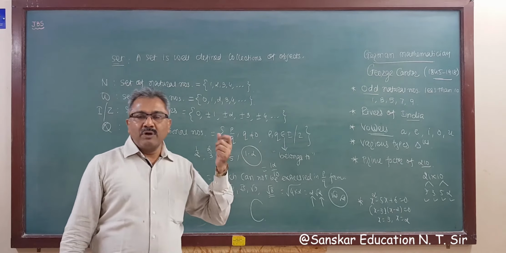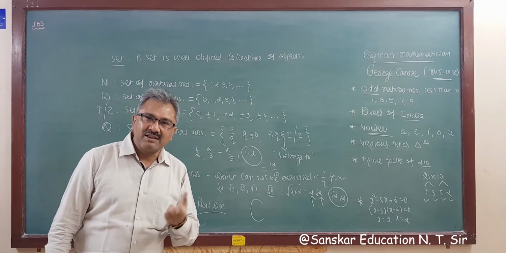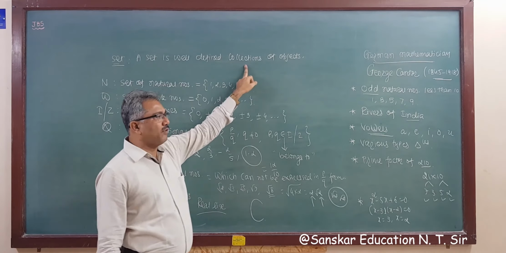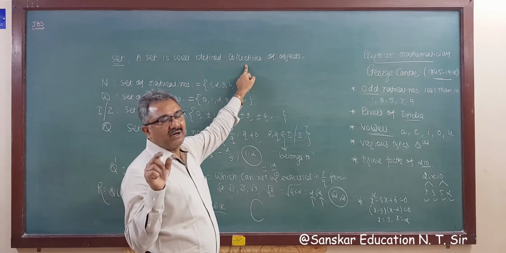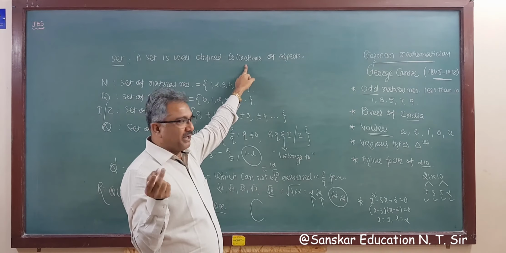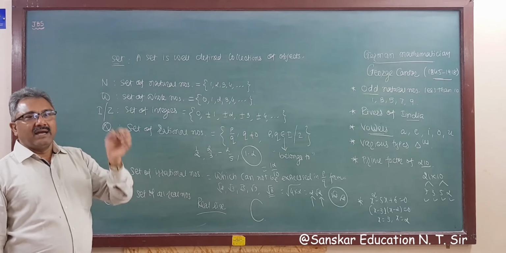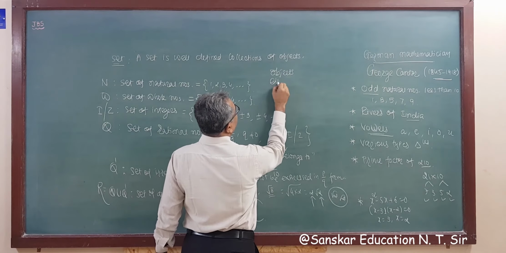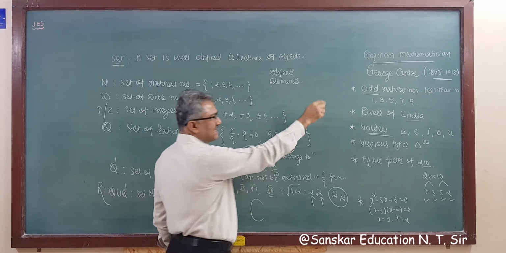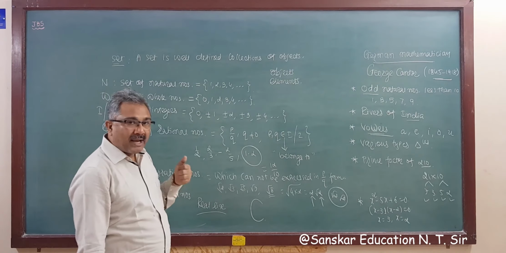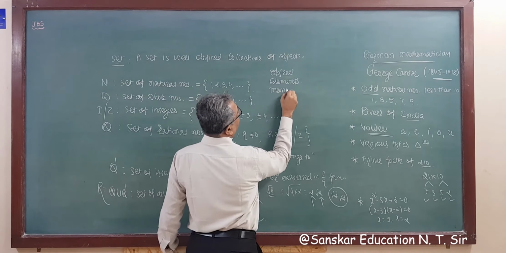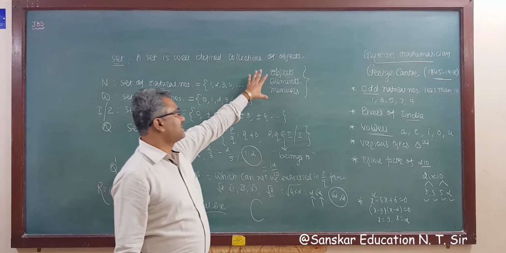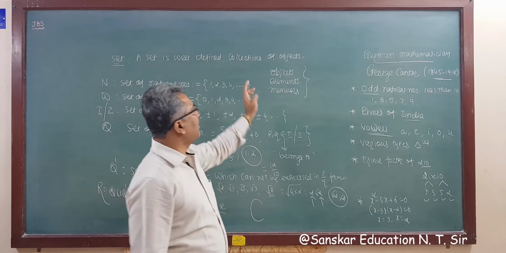Now you have to remember one thing: a set is a well defined collection of objects, and for that you have to remember the following points. Objects, elements, and members, all these words are synonyms, that is, all these words have the same meaning.